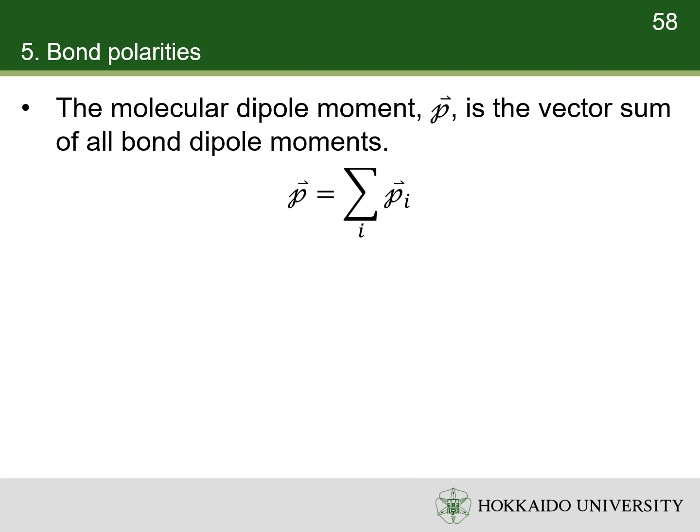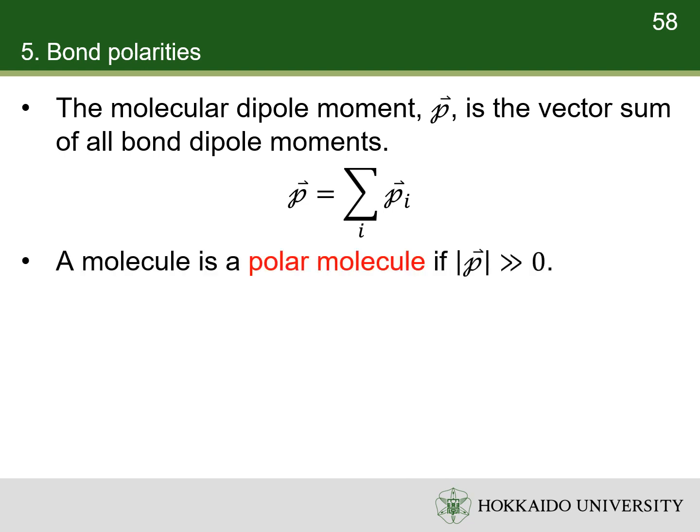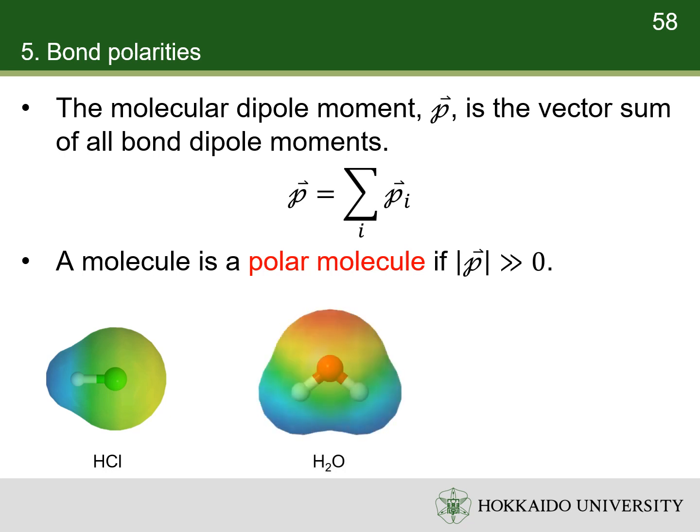The total dipole moment of a molecule may be approximated as the vector sum of the individual bond dipole moments. A polar molecule has a significant net electric dipole moment. For example, hydrogen chloride is polar because it contains a polar hydrogen-chlorine bond. The water molecule contains two polar hydrogen-oxygen bonds in a bent geometry. The bond dipole moments do not cancel, so that the molecule forms a dipole with its negative pole at the oxygen and its positive pole midway between the two hydrogen atoms.